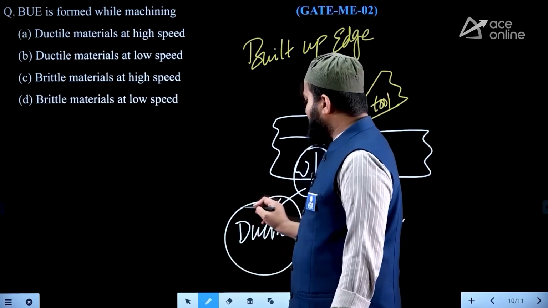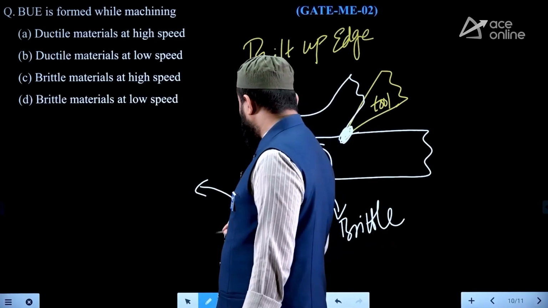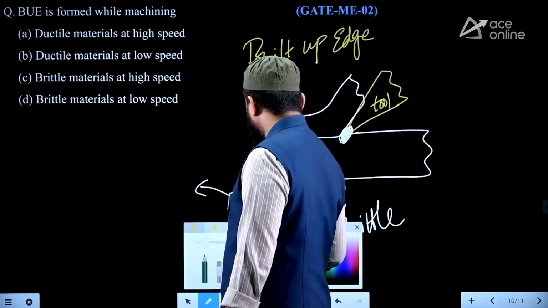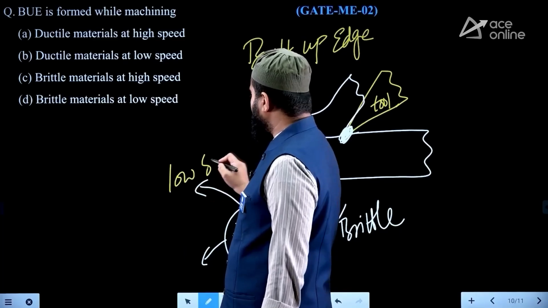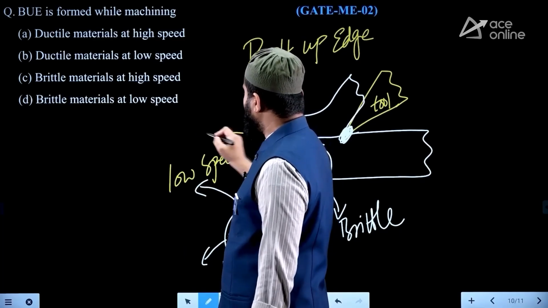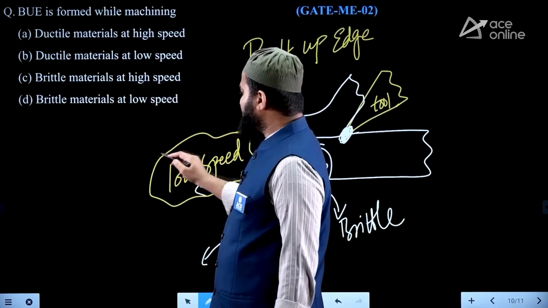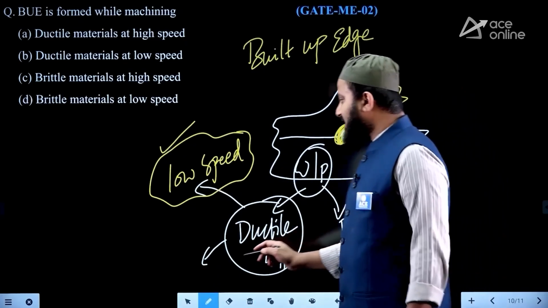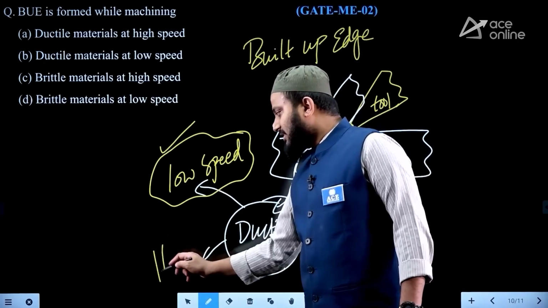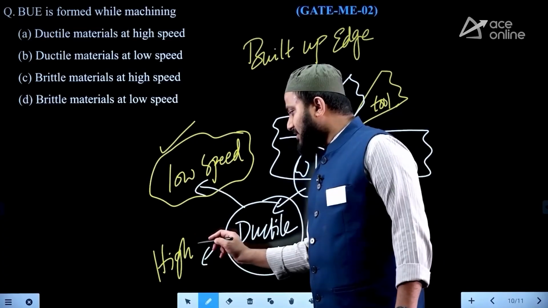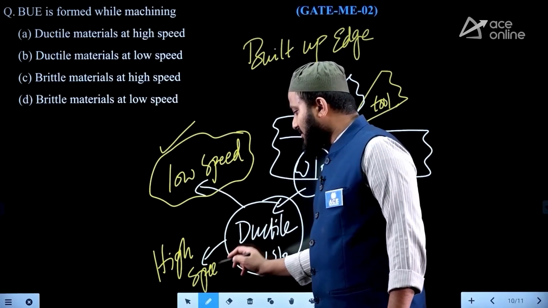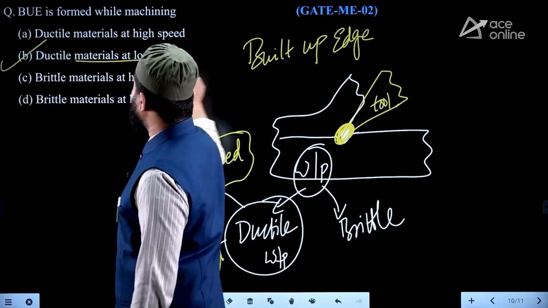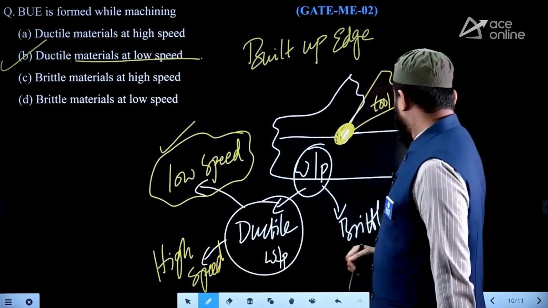Therefore, built up edge formation we are noticing only in the case of ductile workpieces, and that too ductile workpieces at low speed cutting, where there is sufficient time available between the chip and the tool for the built up edge formation. At high speed cutting, there is no sufficient time. Therefore, the answer to this particular question is ductile material at low speed cutting. So that is the answer to this question.